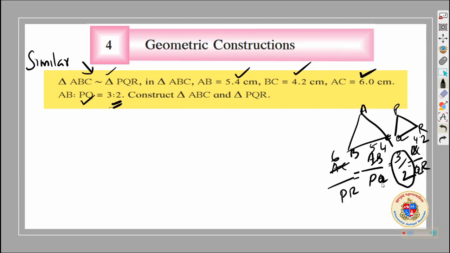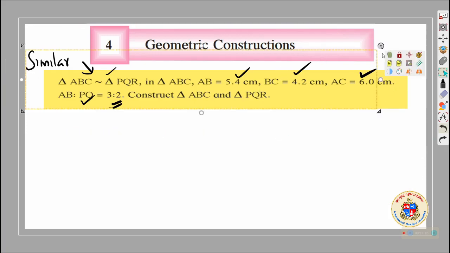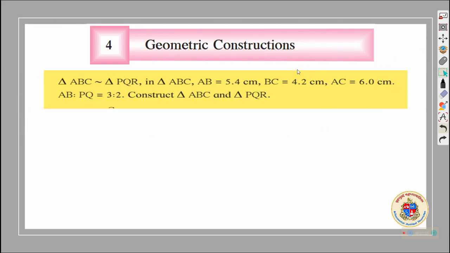And that quantity you will be using for construction of triangle. So let me calculate that first. Chalo. So what we will do first is we are going to construct triangle ABC and then similar triangle PQR.